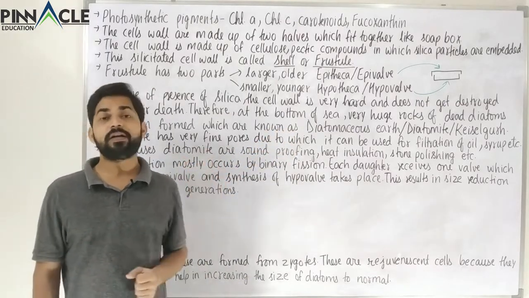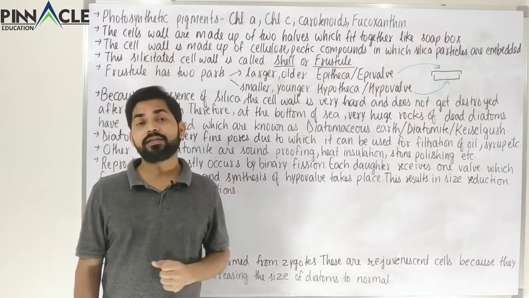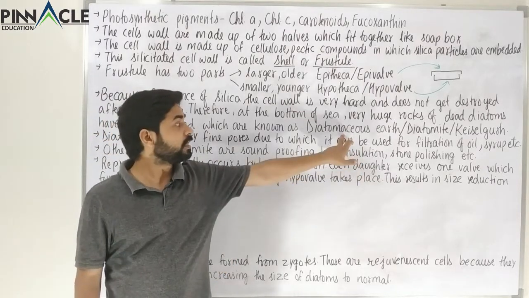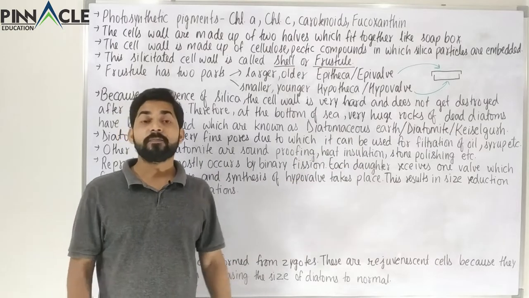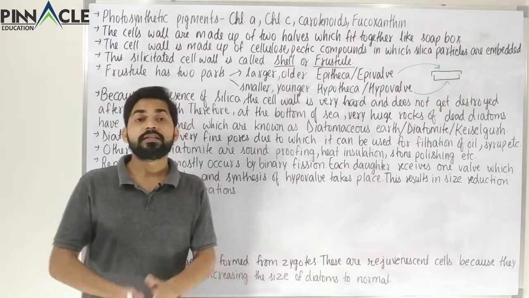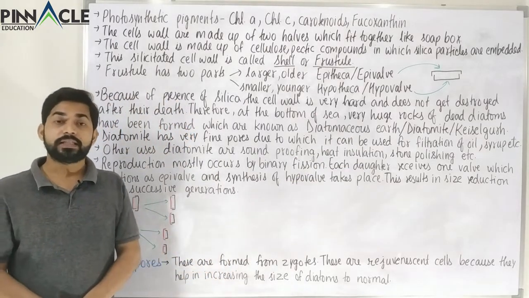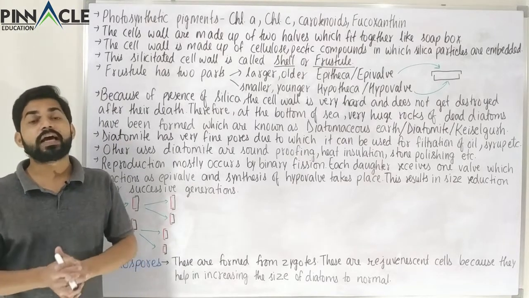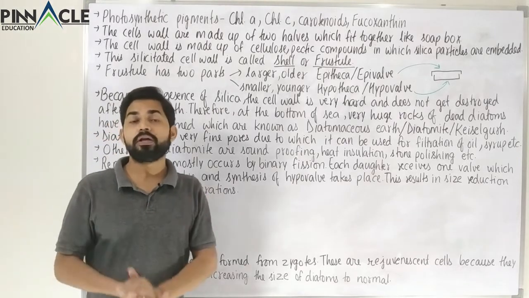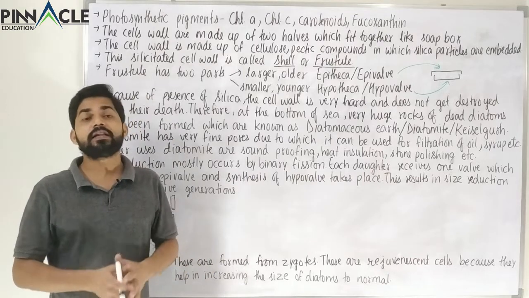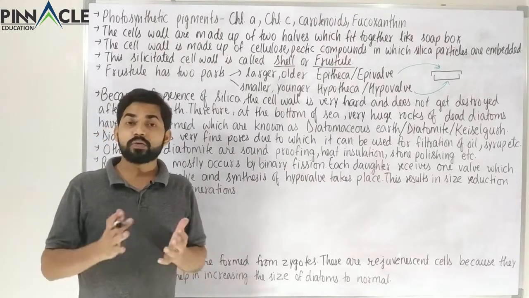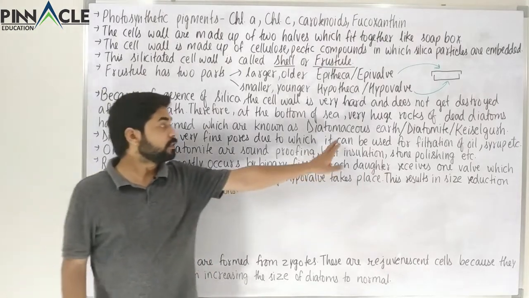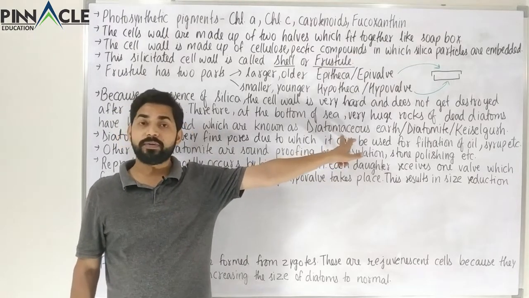Apart from filtration, it has various other uses, because this silica, or diatomaceous earth, is an insulator. It is not a thermal conductor. Therefore it can be used as an insulator in steam boilers. Apart from that, there are lots of other uses of insulating material, and there diatomaceous earth could be used.